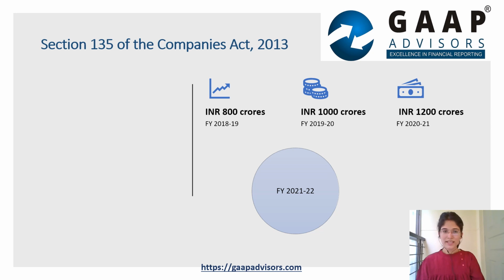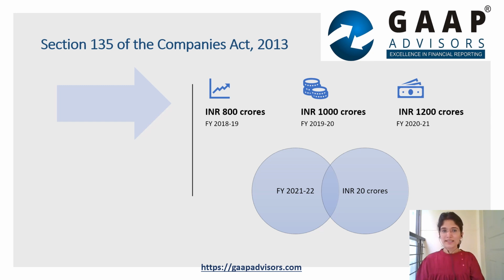In simple terms, any company that meets the specified targets mentioned in subsection 1 of Section 135 and which has made profits in the past 3 years in aggregate has no realistic alternative to avoid spending 2% of the average net profits of the past 3 years.